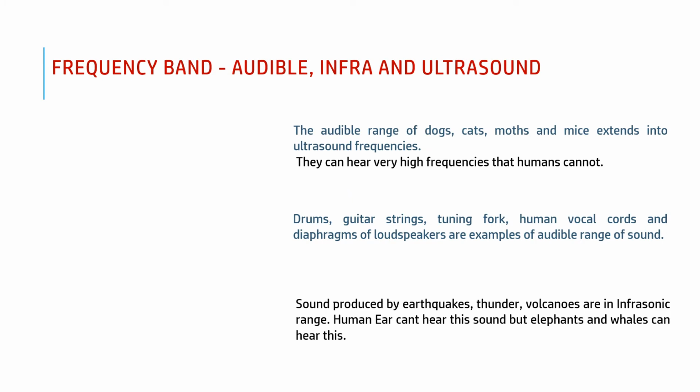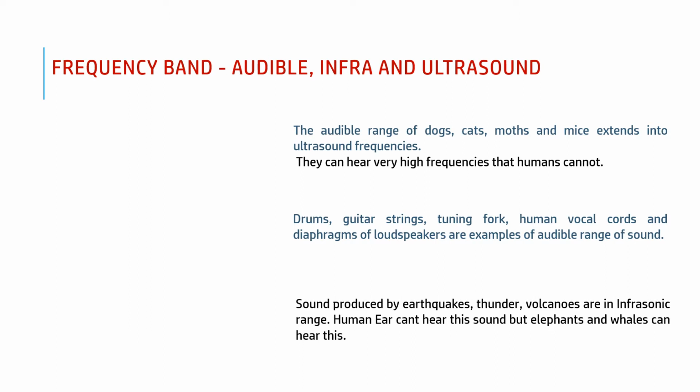So the audible frequency range is from 20 Hz to 20 kHz. We human beings are sensitive to this range and therefore this is called the audible range. The sound from a guitar, drum, string, tuning fork, as we just listened, the human vocal cord, all the sound which the human ear is able to listen to is in the range of audible frequency.